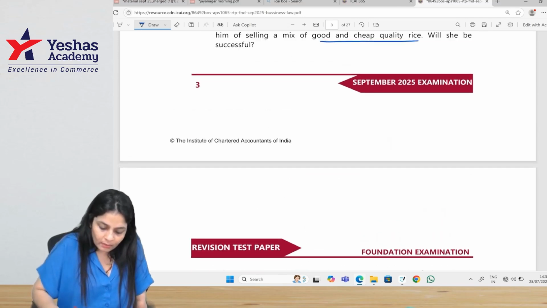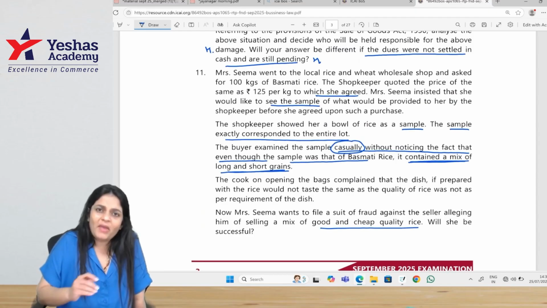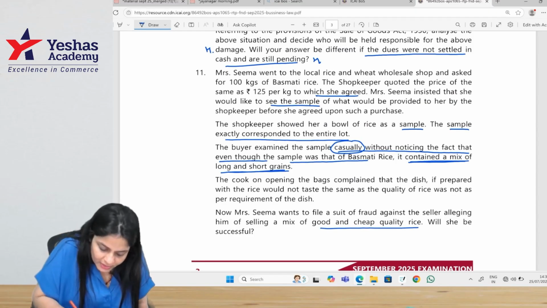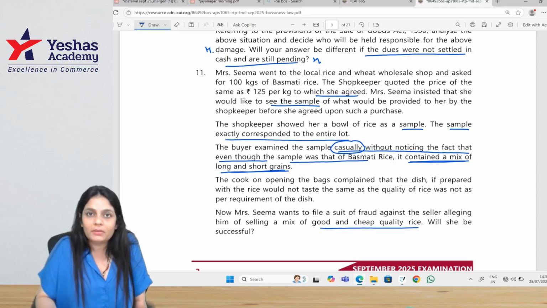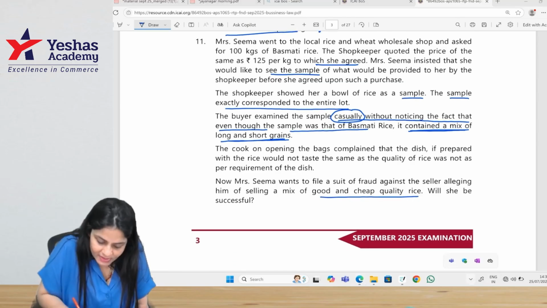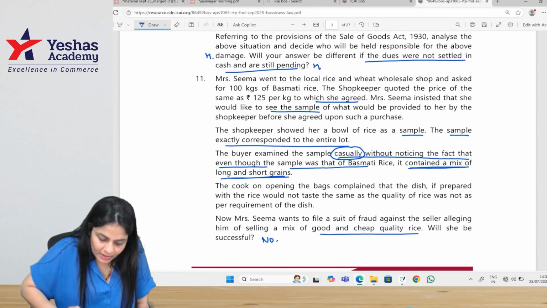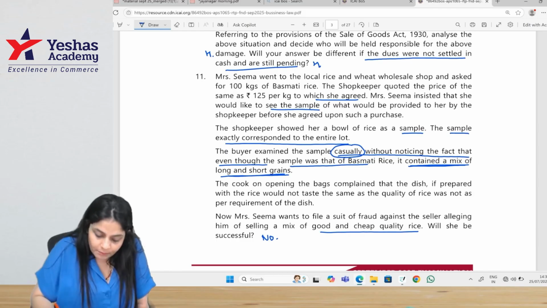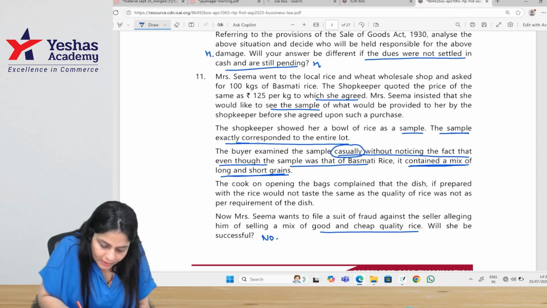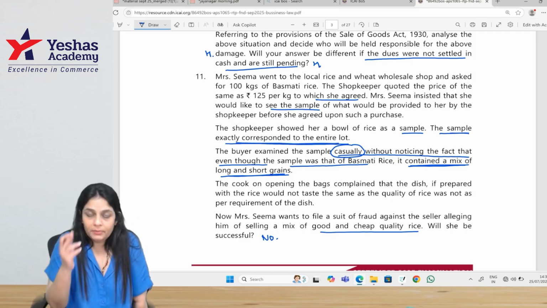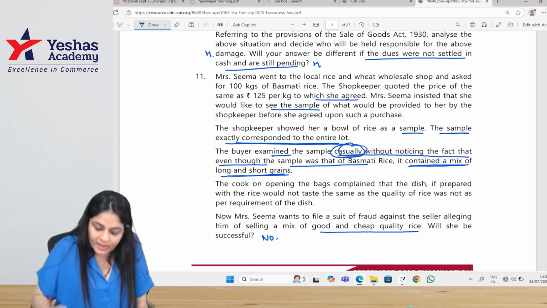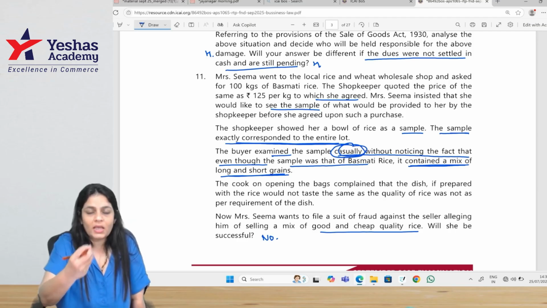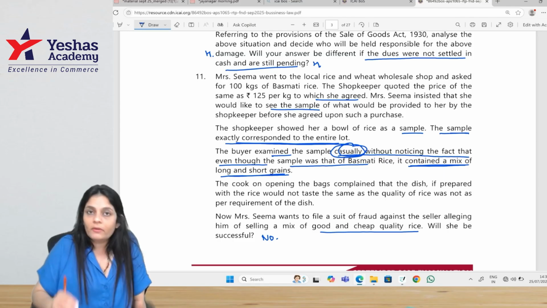So, see here, in this question, very clearly, they have used the word sample again and again. So, obviously, this question is about sale by sample. So, would she be successful? No. The reason being, if you look here, what is said, the sample corresponded to the entire lot. So, the goods are as per the sample. She examined the sample, she has seen it. It was her fault that she did it casually without noticing that there was a mix of long and short grain. So, whose fault is it? Her fault.